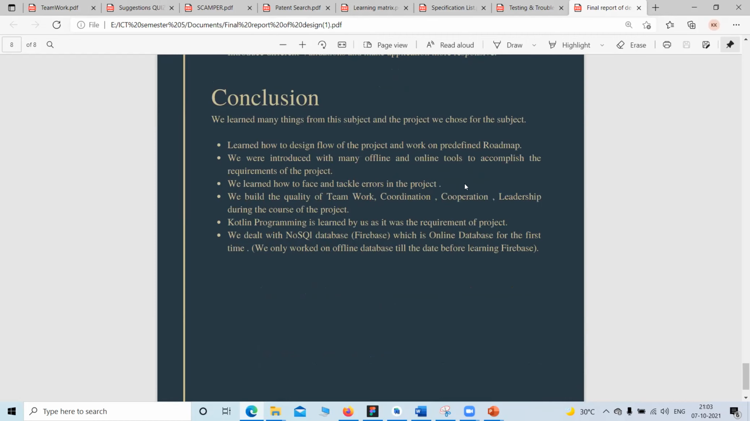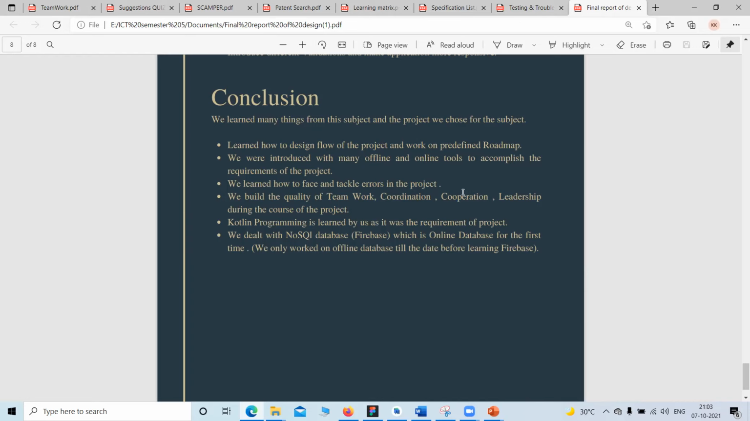And the conclusion: I learned many things from the flow of the project. The first thing we learned was to design the flow of the project before starting it, and work only on the predefined roadmap, and we learned qualities like teamwork, coordination, cooperation, leadership, etc. Kotlin programming was also learned by us, as it was a new language for us, but we managed it by watching tutorials on YouTube and reading the official documentation, etc.